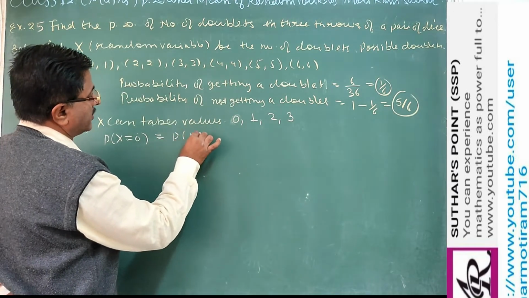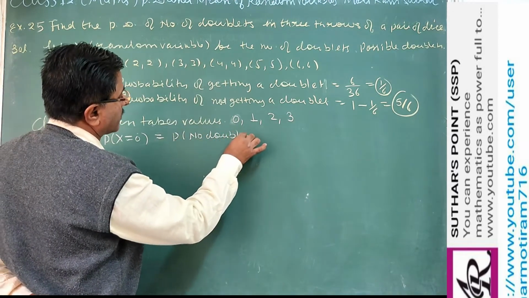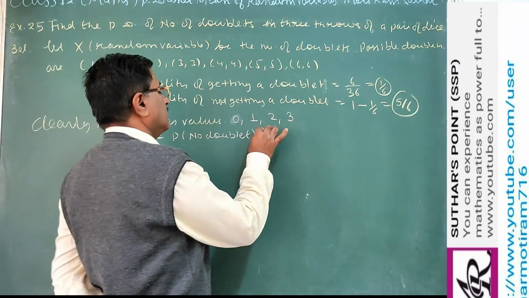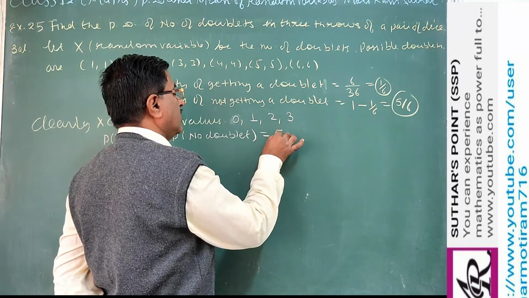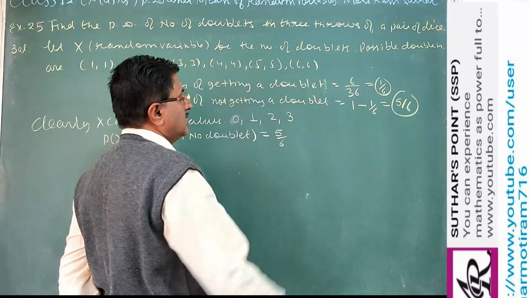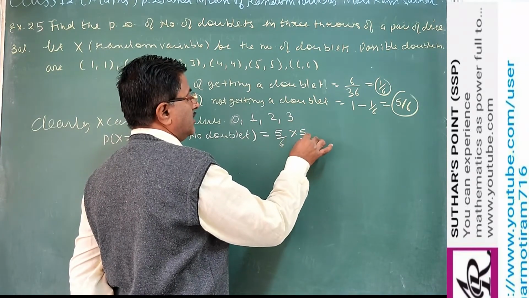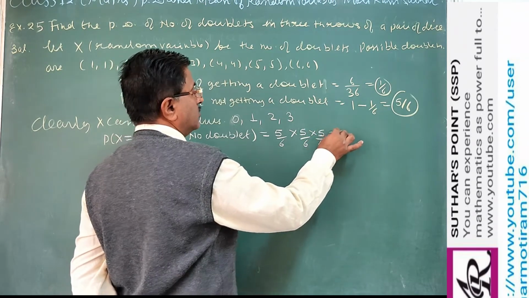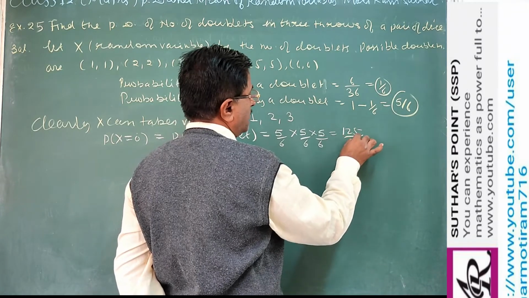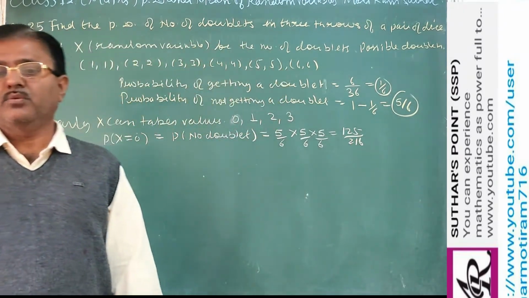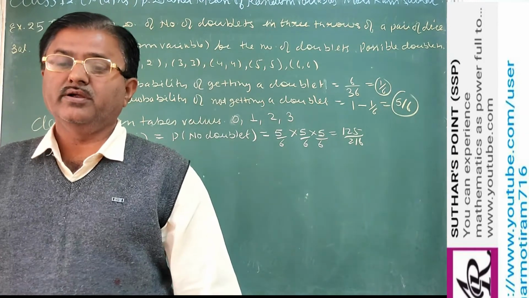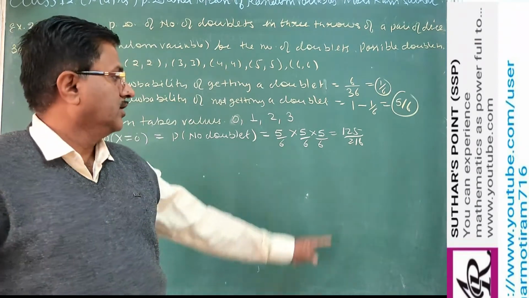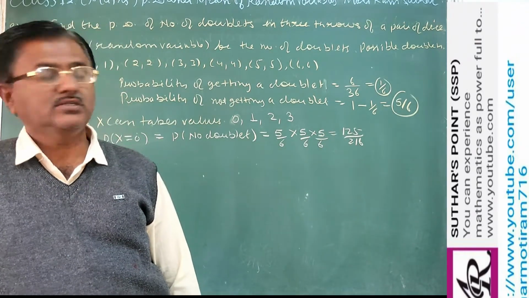Means no doublet. In all 3 throws we have no doublet. Means first throw not getting a doublet is 5 by 6. In the second, not getting a doublet is 5 by 6 probability, and in the third also no. So this will be the probability where X equal to 0 means no doublet. In all 3 throws the probability of not getting a doublet is 125 upon 216.